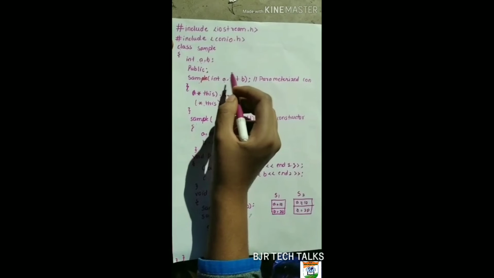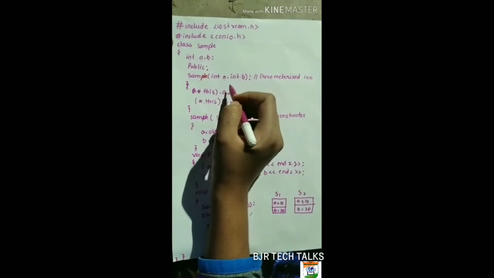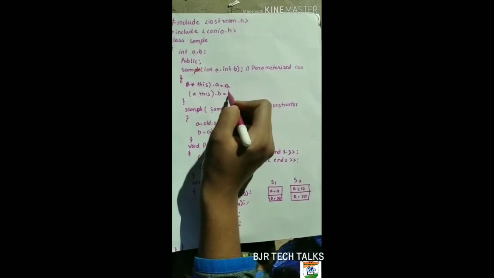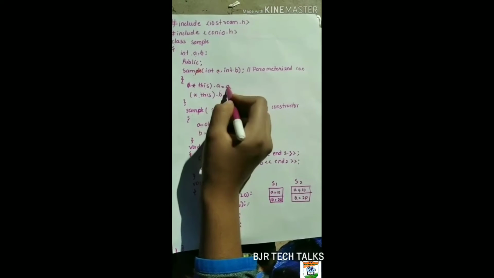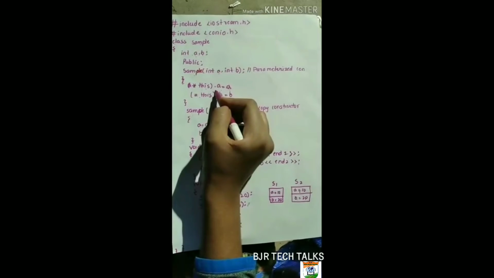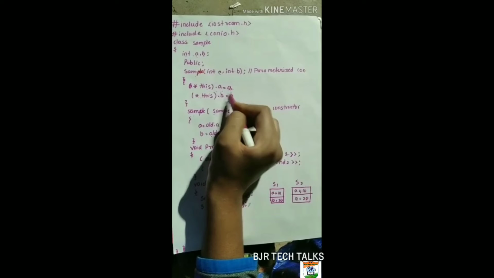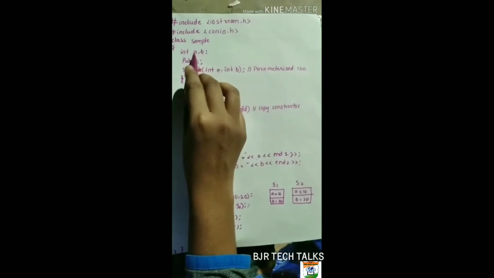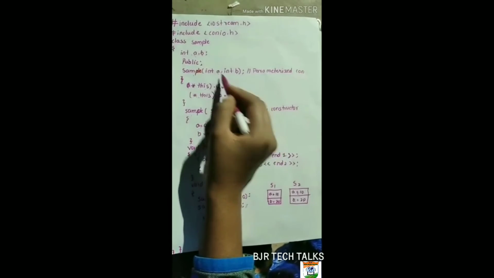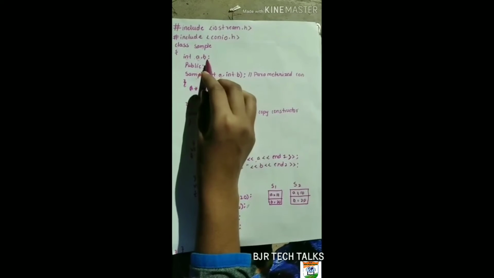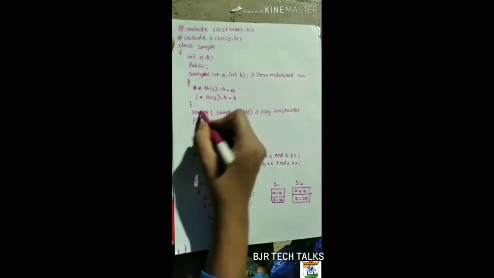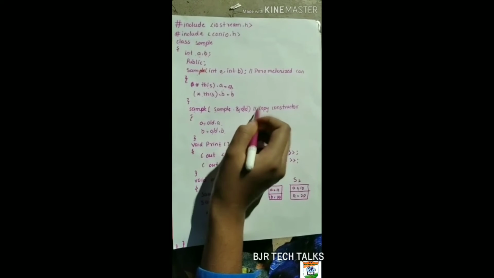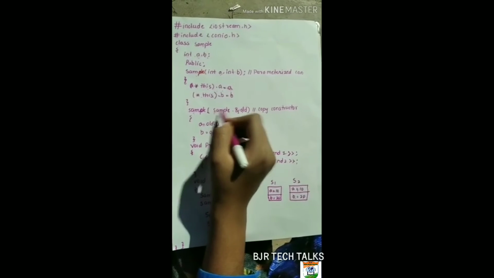To clear this confusion, we are giving the actual variables. Here this->a = a, this->b = b. Means these values are copied into these values, the a and b values. These a and b values are copied into this a and b values. And we are creating another constructor with the name Sample, and it is a copy constructor which contains reference type parameters.